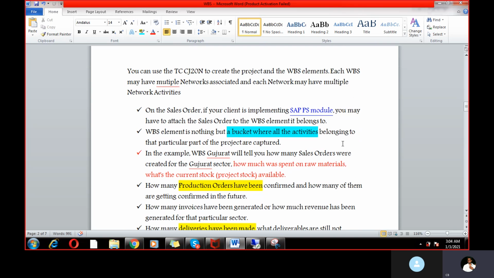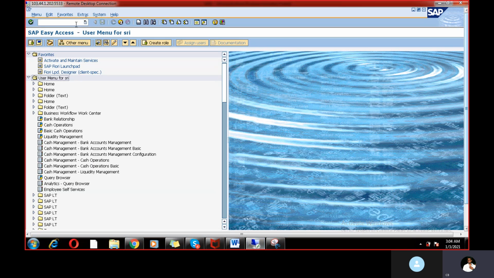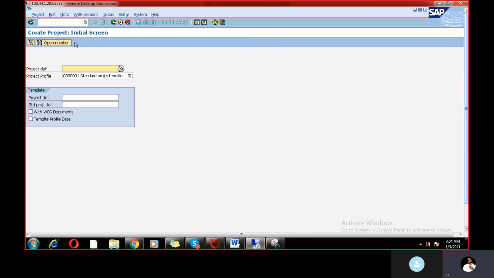So now let's create one project. Generally, for creation of the project, you can go to the CJ01 T-code. Here, the project portfolio and all configuration are done from the backend side. I am just showing this basic information that I wanted to pass on to you guys. Here you can take the project profile, whether it is related to an investment project or a standard project profile, or any project you can take from this place. And here you can give the project definition.